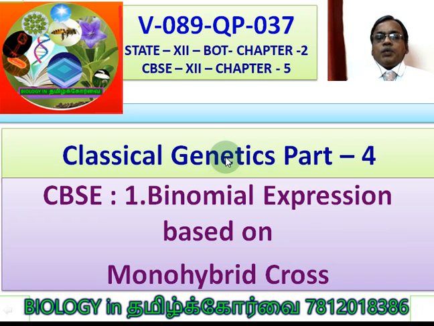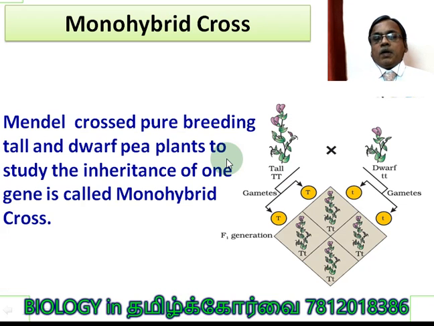Number 1, binomial expression based on monohybrid cross. Mendel crossed pure breeding tall and dwarf pea plants to study the inheritance of one gene. So it is called a monohybrid cross. You know very well what is pure breeding variety. Pure breeding variety is the one which produces the same trait when it is self-pollinated for n number of generations.